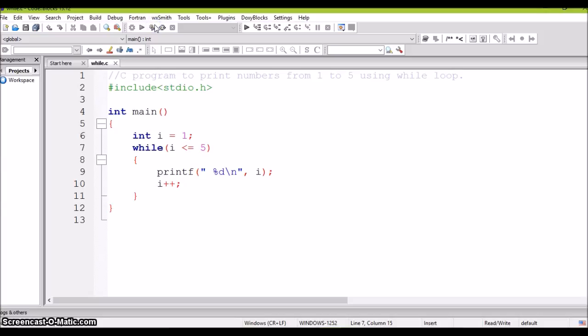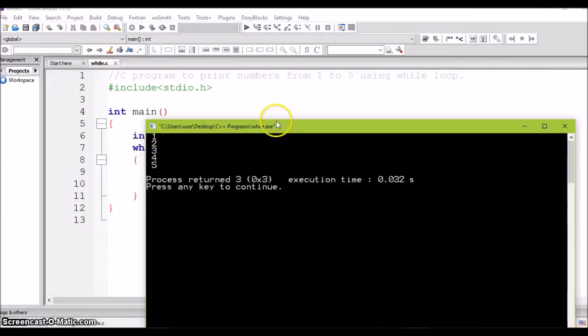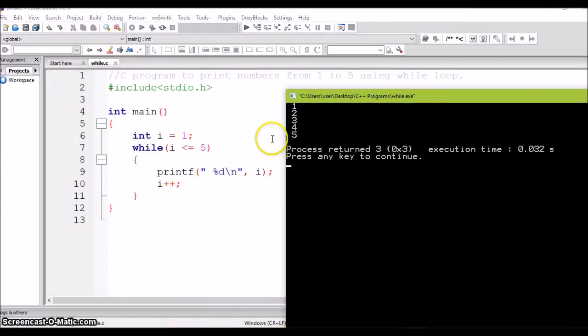Let's run and check the output. So this is the output for this program, where it prints numbers from 1 to 5. So initially I value is 1, 1 is less than or equal to 5, the condition is true. Execute the statements within while body. I is 1, so 1 is printed. I plus plus, now I becomes 2. 2 is less than or equal to 5, the condition is again true.